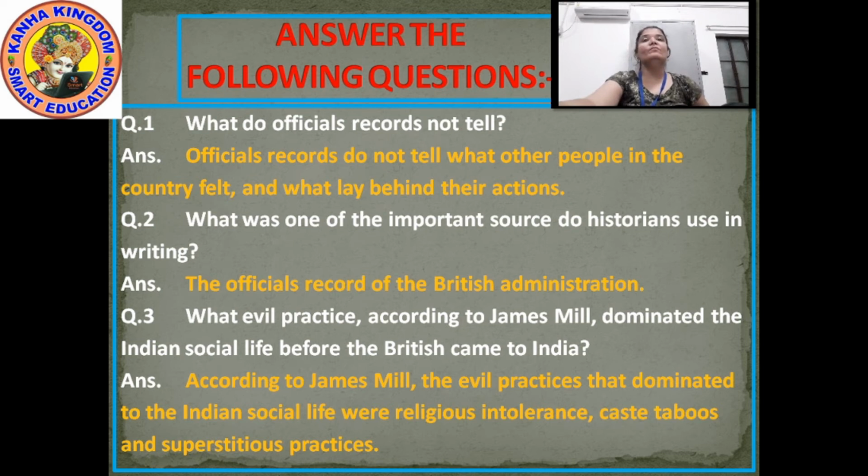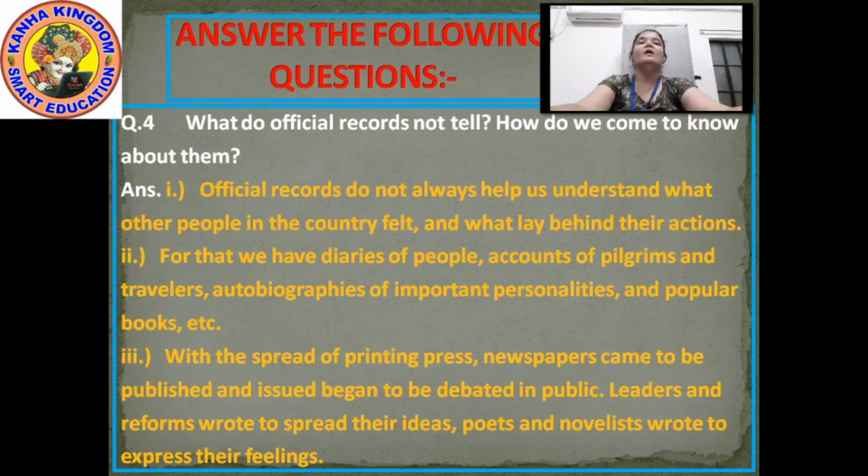Okay, moving to question number 4. What do official records not tell? How do we come to know about them? What do official records not tell us, and how do we come to know about it if they are not telling us?